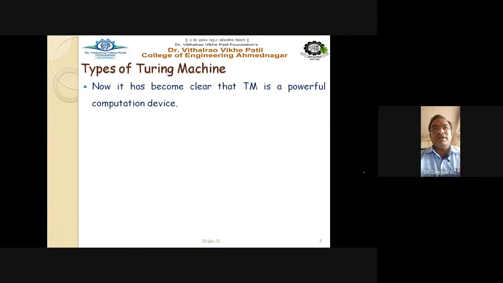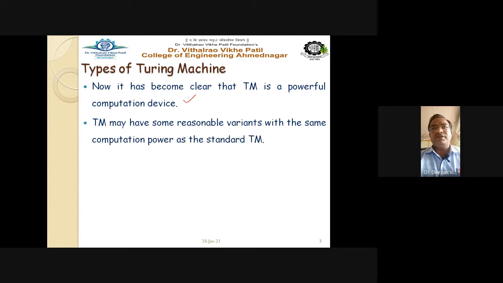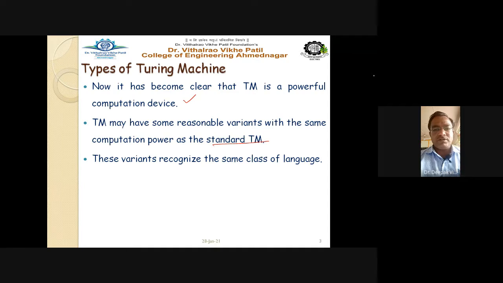Now it has become clear that the Turing machine is a powerful computation device. As we have already seen, the computation is done with the help of our Turing machine. A Turing machine may have some reasonable variants with the same computation power as the standard Turing machine. Though we call these the types or variants of the Turing machine, all the variants have equal power; they are all equivalent in nature. Of course, as they are equivalent, they recognize the same class of language.